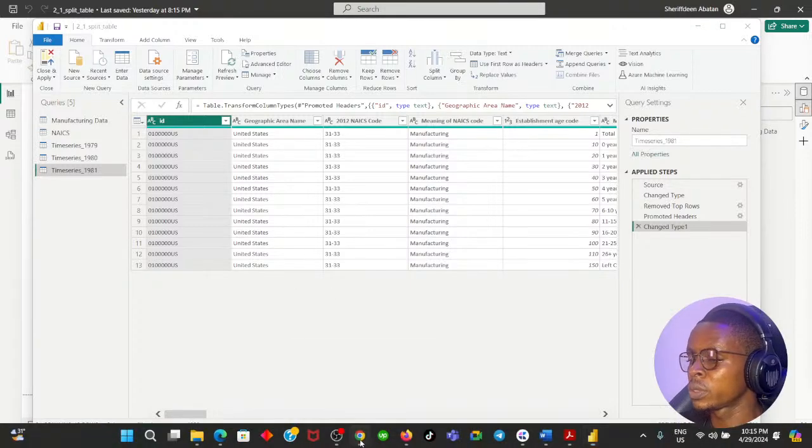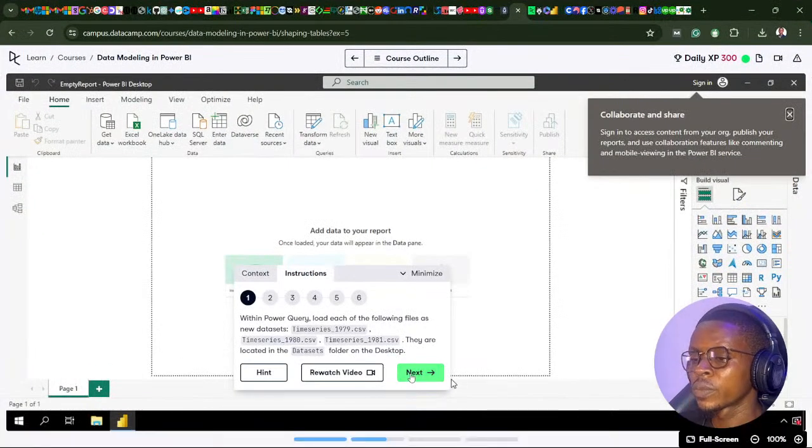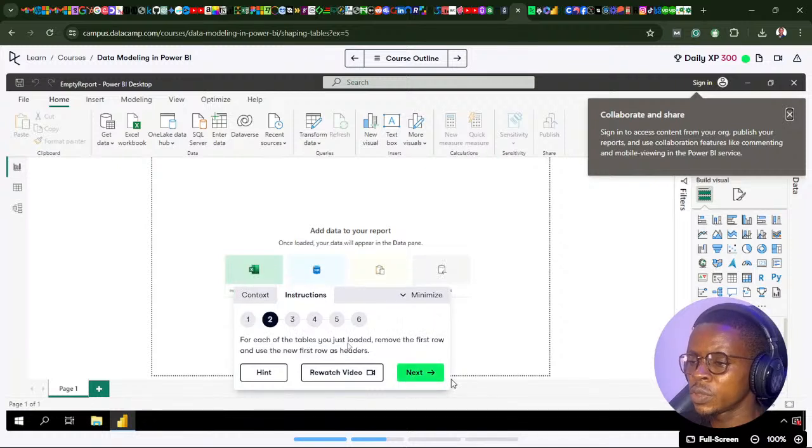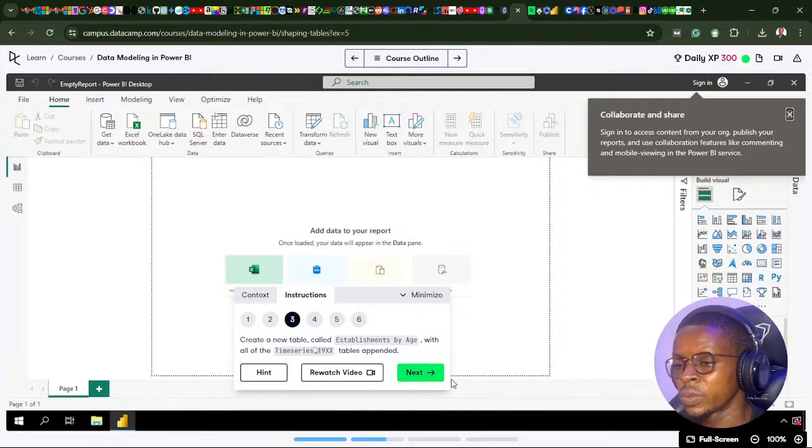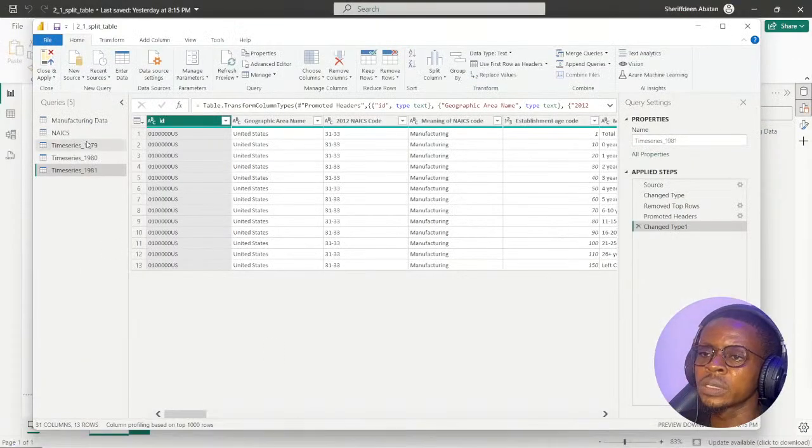So let's go back to the instruction and see what we have to do. For each of these tables, you just load them, remove the first row and use the new first row as headers. We did that already. Create a new table called establishment by age, with all of the time series tables appended. So we want to create a new table, establishment by age. I'm going to start from here and append 1980 to 1979, then 1981 to 1980, so it will be underneath each of them.